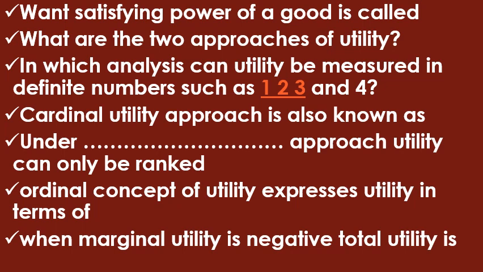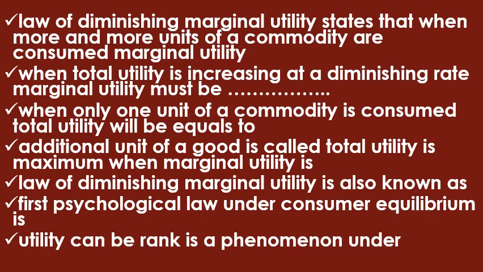In which analysis can utility be measured in definite numbers such as 1, 2, 3? You're very much aware, it is the cardinal utility approach which was given by Alfred Marshall. What else is the cardinal utility approach called? It is also called the Marshallian approach. Under the dash approach, utility can only be ranked, it is the ordinal approach. The ordinal concept of utility expresses utility in terms of ranking, in terms of level of satisfaction. When marginal utility is negative, as we have just done in the relationship, total utility will be declining.